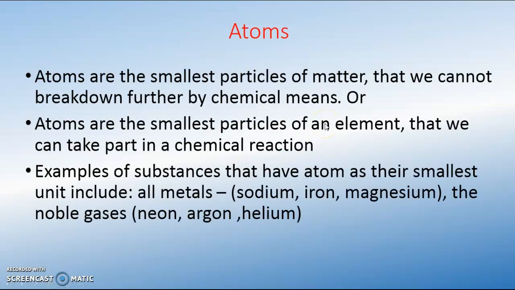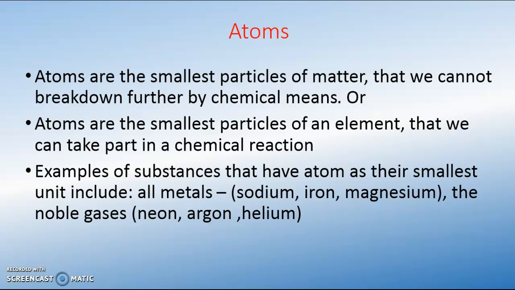Let's take a look at an atom. What is an atom? It is the smallest particle of matter that cannot be broken down by any chemical means. Let me explain this statement carefully. Let's say I have a piece of wood and its smallest unit is atoms, meaning a lot of atoms have been put together to form that piece of wood.